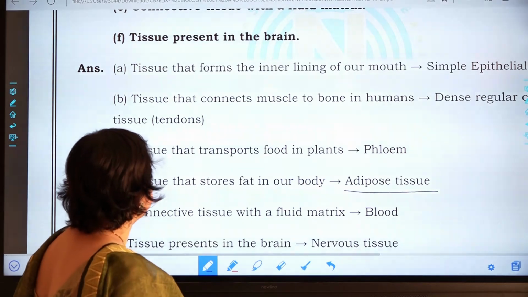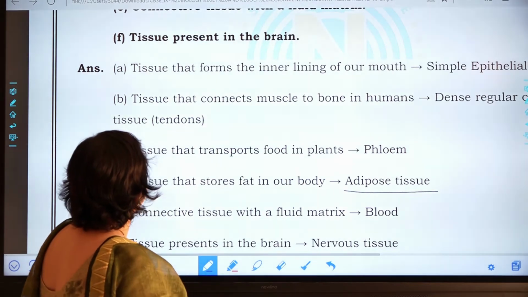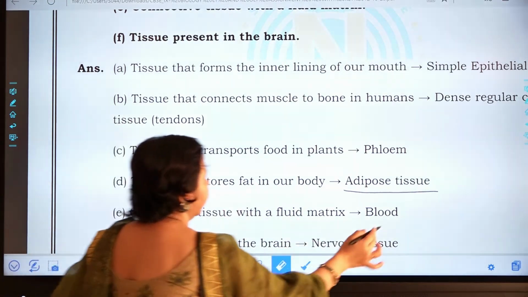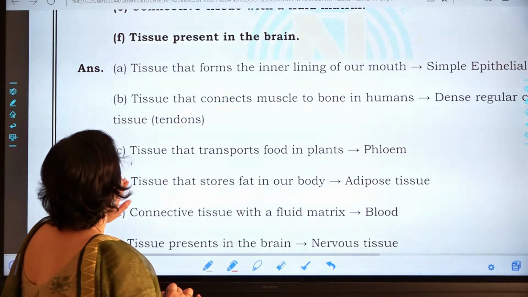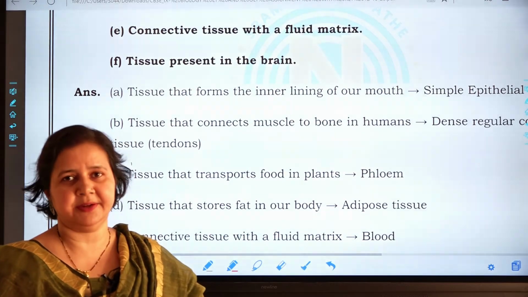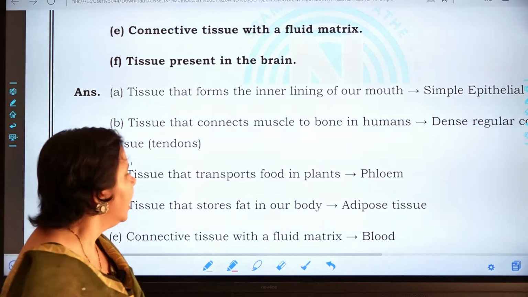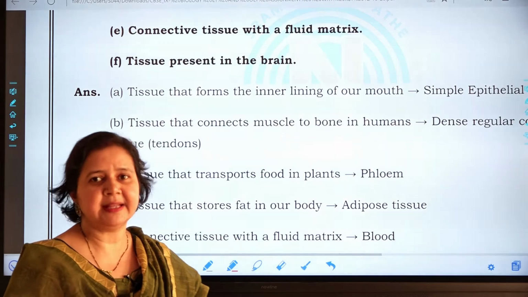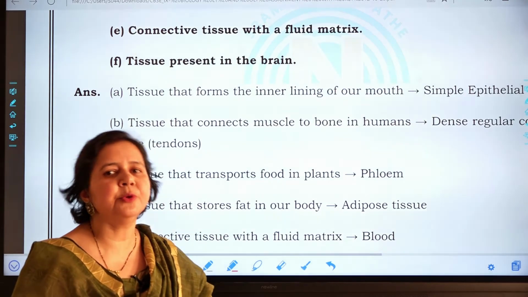The next question is asking which tissue is a connective tissue with a fluid matrix? What is the meaning of fluid matrix?